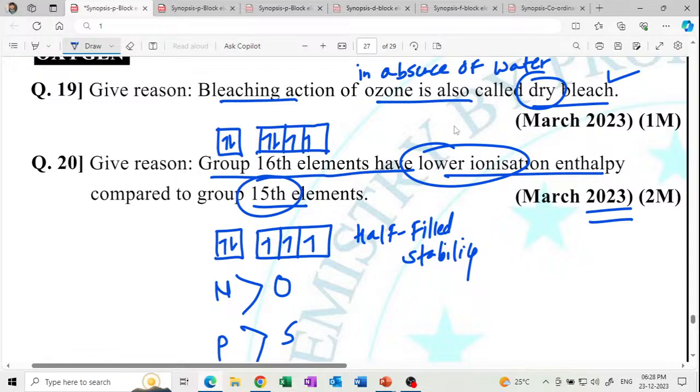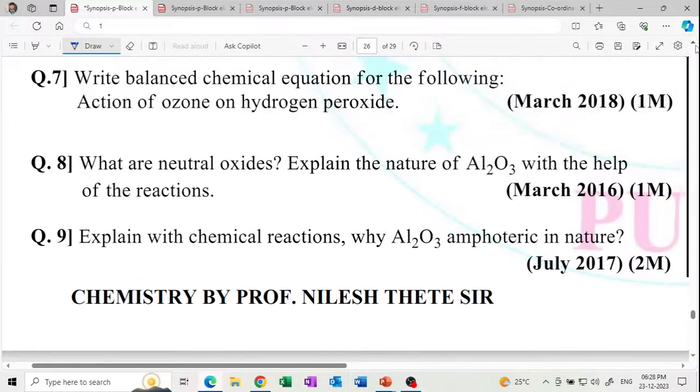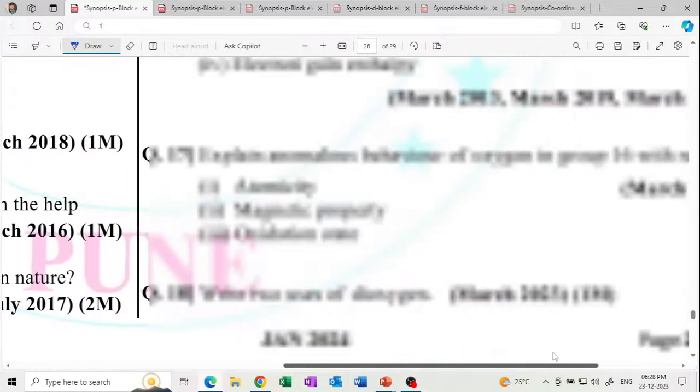What is the answer for 1 mark? Bleaching action of ozone is called dry bleach because bleaching action of ozone takes place only in the absence of water. So it is called a dry bleach. Get it? This is a very important question. For 1 mark, at least you should be able to write in 1 to 2 lines only. Get it? Next question.